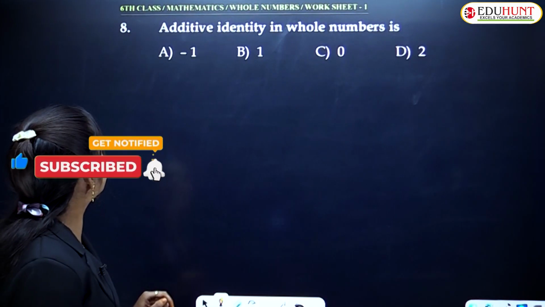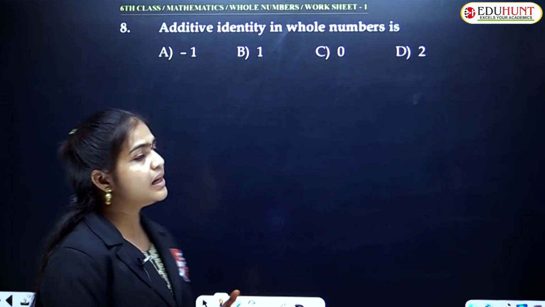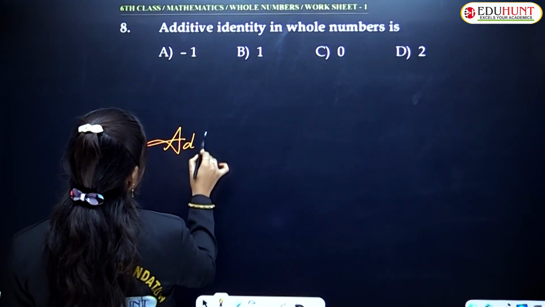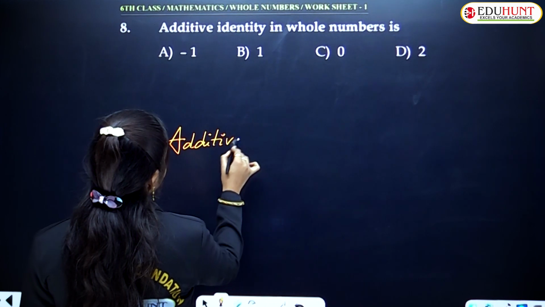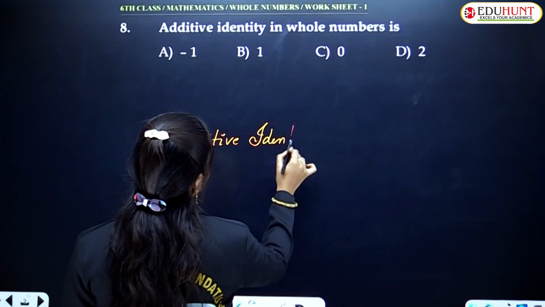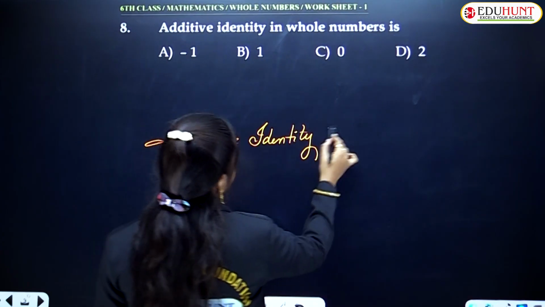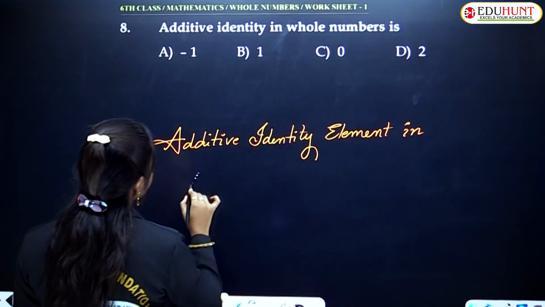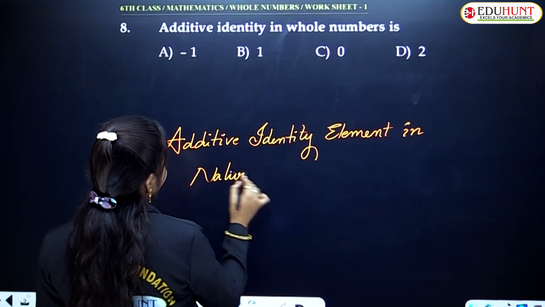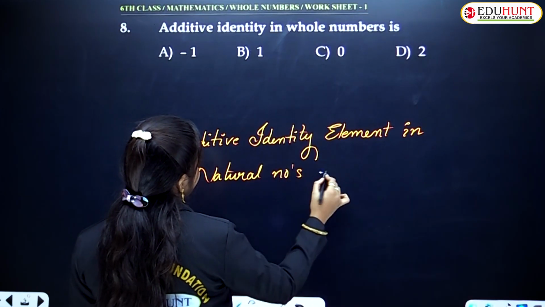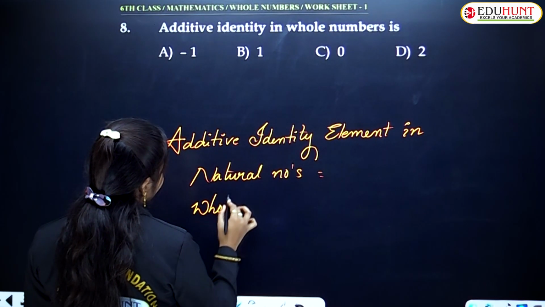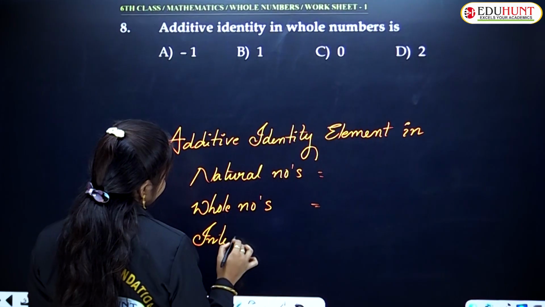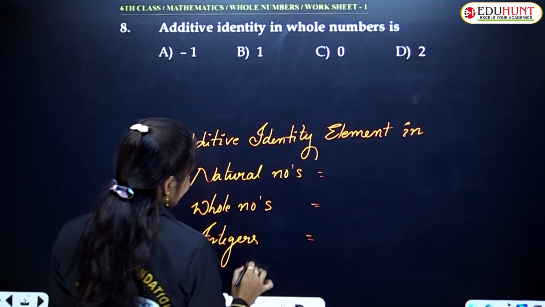Next. Additive identity in whole numbers. That is what we discussed previously. What is the additive identity element in natural numbers, whole numbers, integers, and so on?